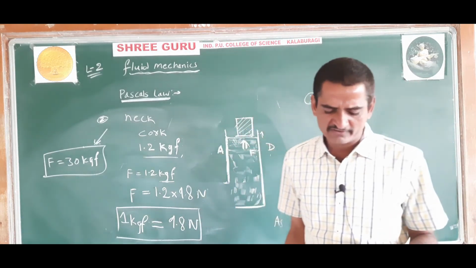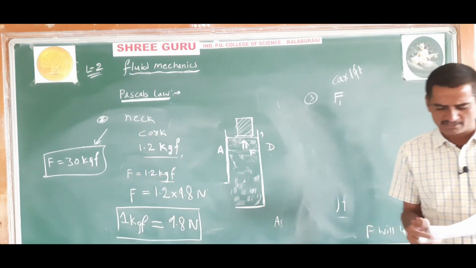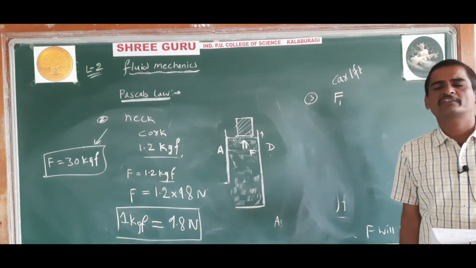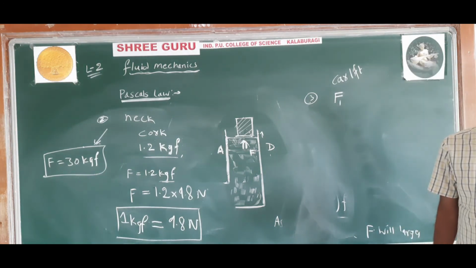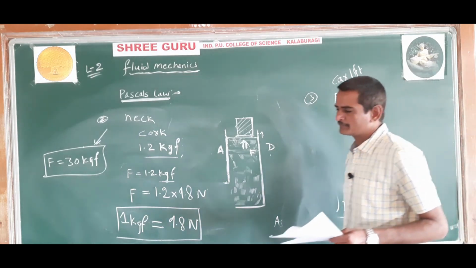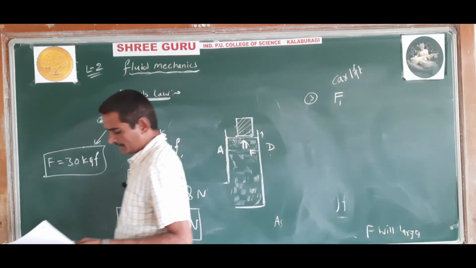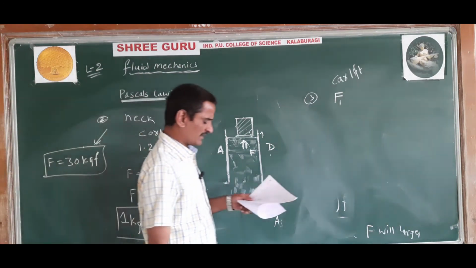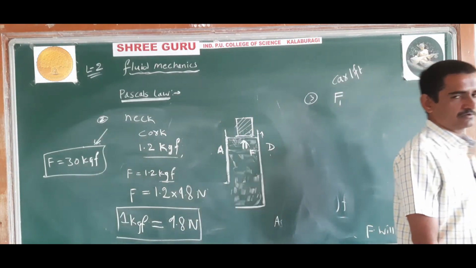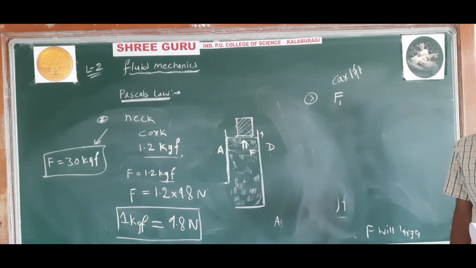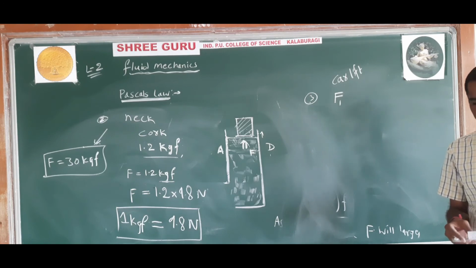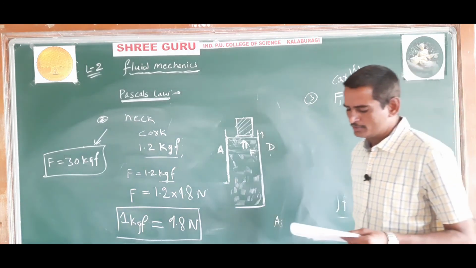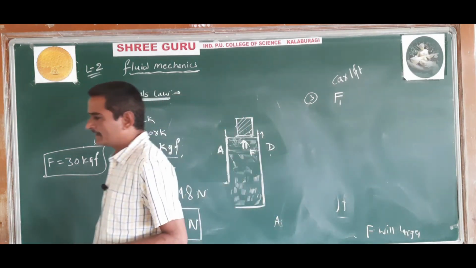This pressure is transmitted to a second piston of radius 15 centimeter.